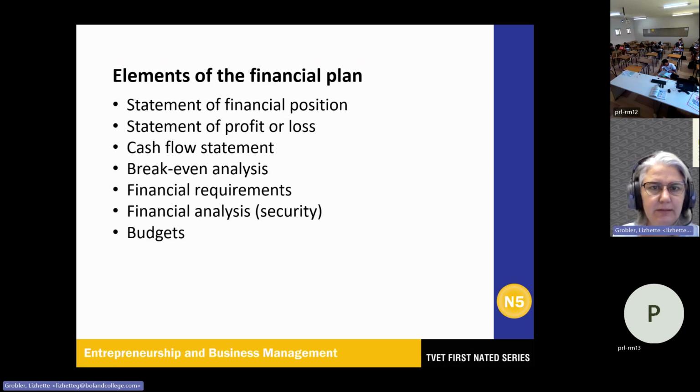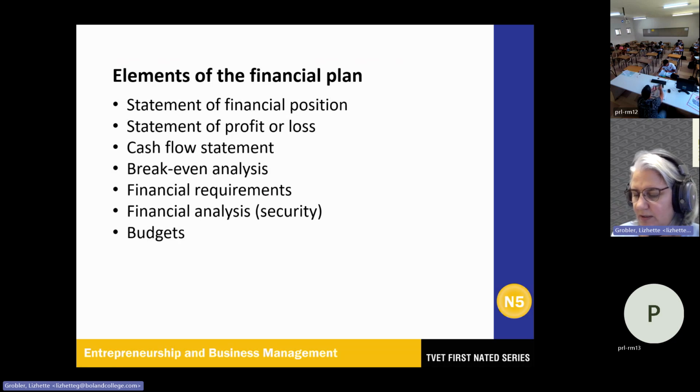Okay, so the next one that we're looking at, the next element of the financial plan, is on page 88, which is the break-even analysis, where you reach a point where your income equals your expenditure. Okay, this one we've also done in N4. Financial requirements: the startup cost of the business, or the money that the business needs to grow or expand.